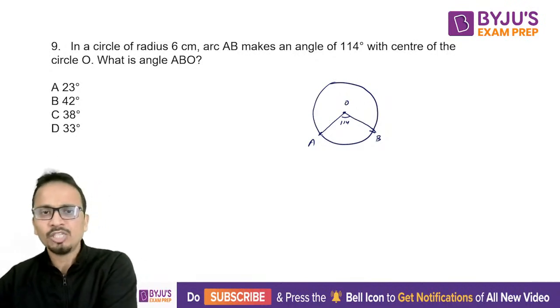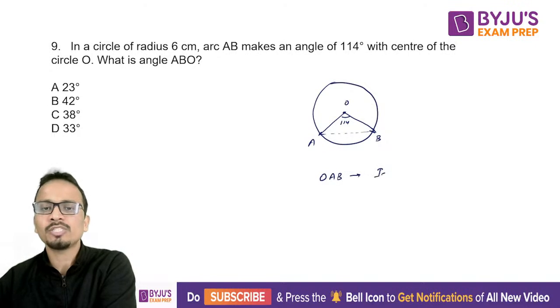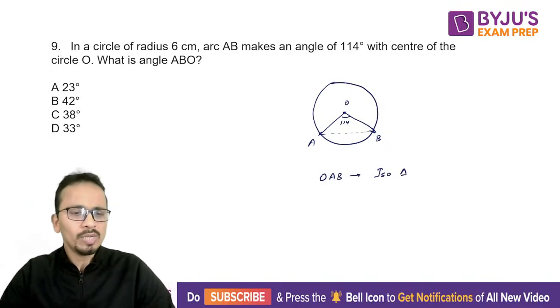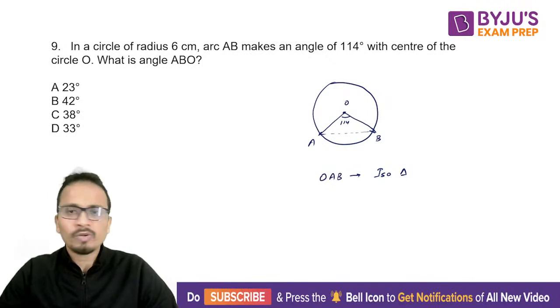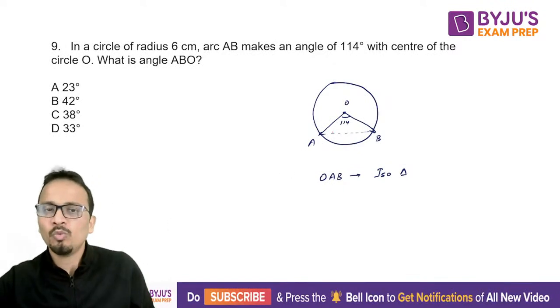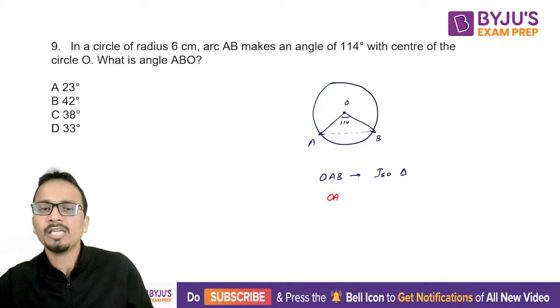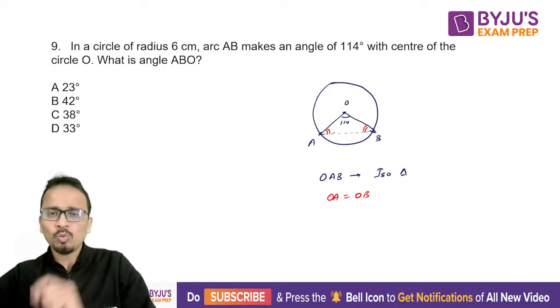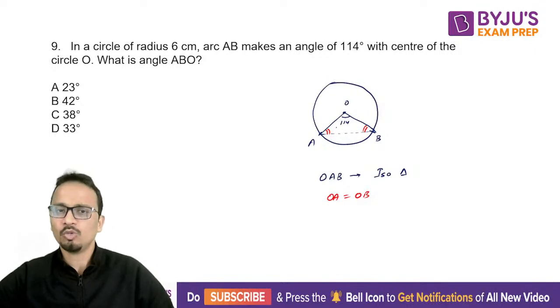Okay, now if I join the points A and B, so I can say that triangle AOB will be an isosceles triangle, because OA and OB are equal, as they are the radius of the circle. So if OA and OB are equal, the angles opposite to equal sides will also be equal. So the two angles that I have marked in the figure will be equal.